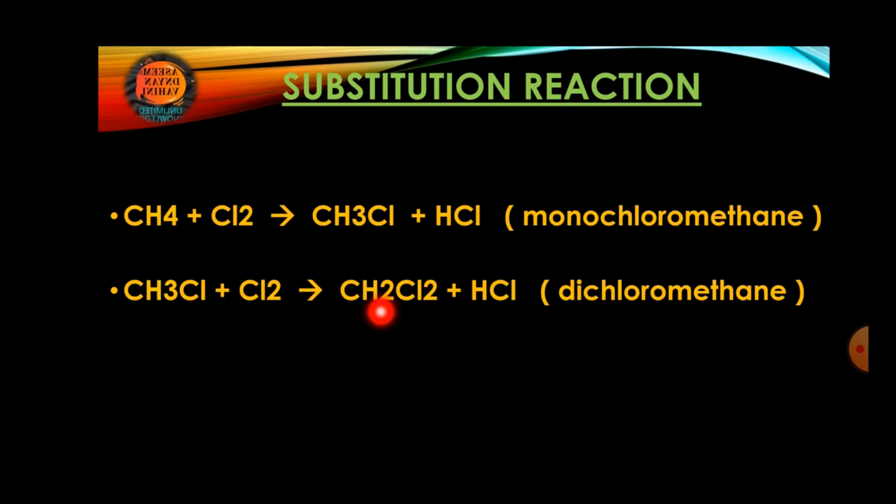So the formula will be CH2Cl2 plus HCl. Because the hydrogen which has been removed from here will come over here, and the one chlorine which was remaining is going to form hydrochloric acid with that, and you are going to get the main compound as dichloromethane. Dichloro, di means there are two chlorines.